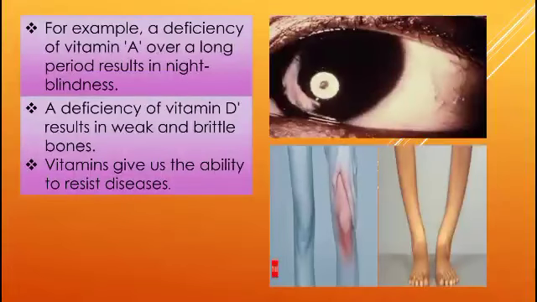Let's take an example. If a person's body has a deficiency of vitamin A, the result would be that the person may suffer from night blindness, and over a very long period the person can become blind also. If the person has a deficiency of vitamin D, the result is weak and brittle bones. That means when such a person falls, their bones crack easily. Why? Because their body has a deficiency of vitamin D.